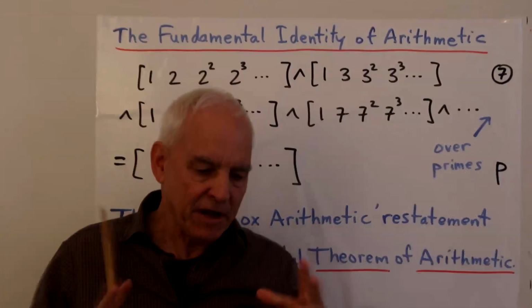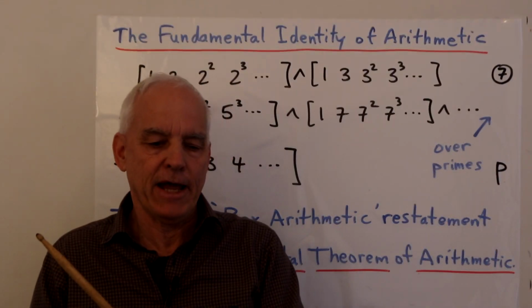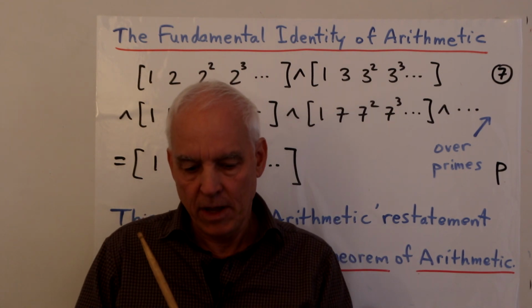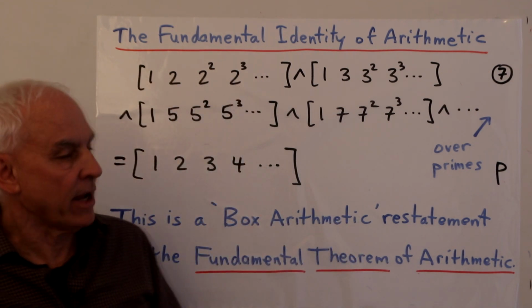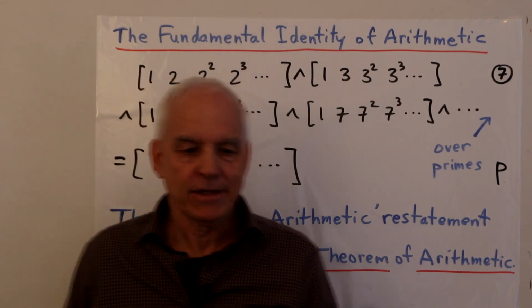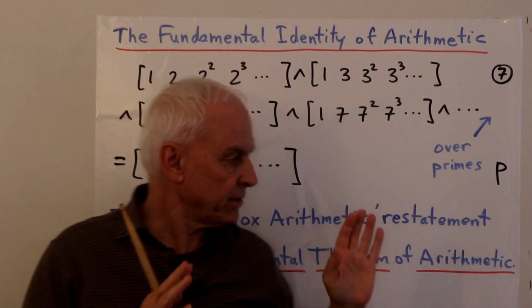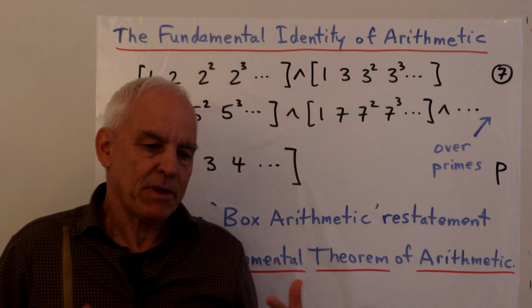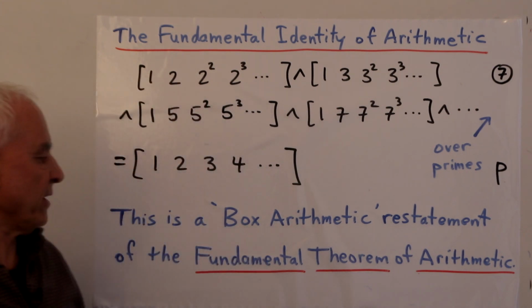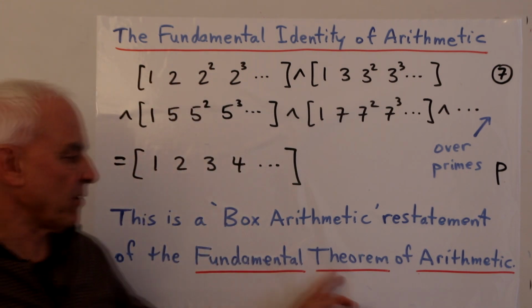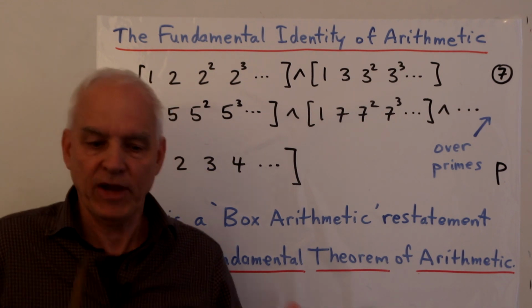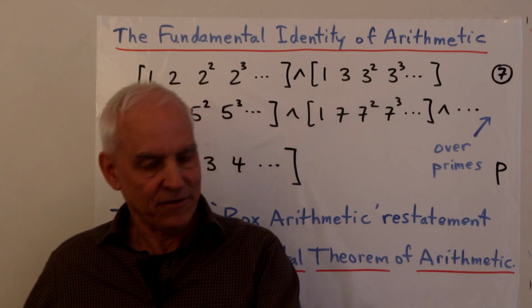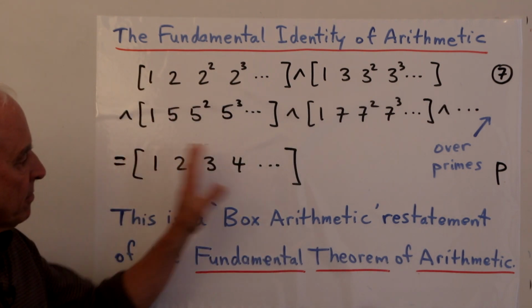All right, so I've given enough structure and examples that I can now show you the main identity of this lecture, which I'm going to call the fundamental identity of arithmetic. I think this is a really important thing right here, okay? And it's, in my view, a box arithmetic equivalent or restatement of the fundamental theorem of arithmetic. And we'll see that it's not very far away from the Euler product for the zeta function. But let's just have a look at it by itself.